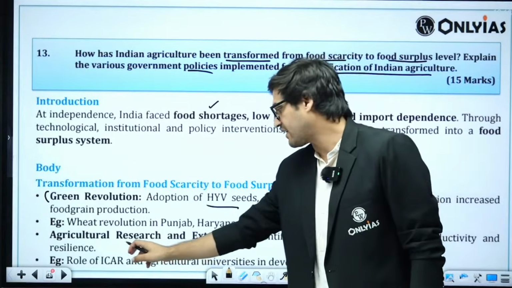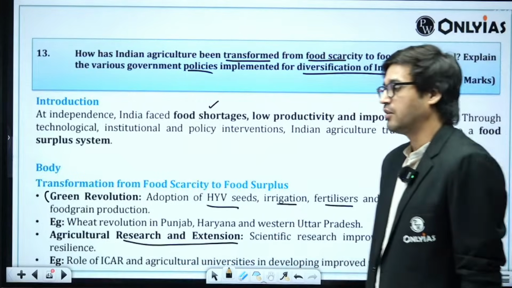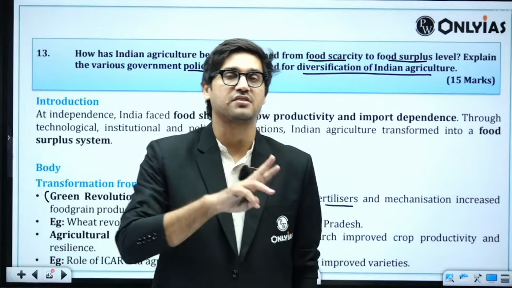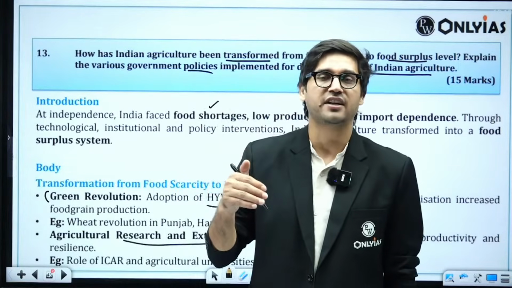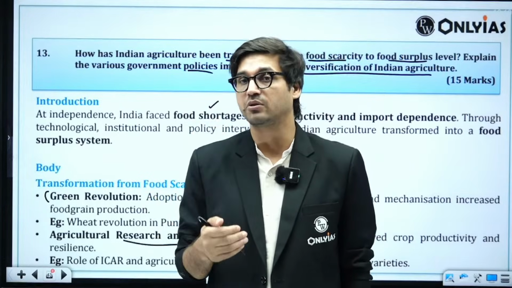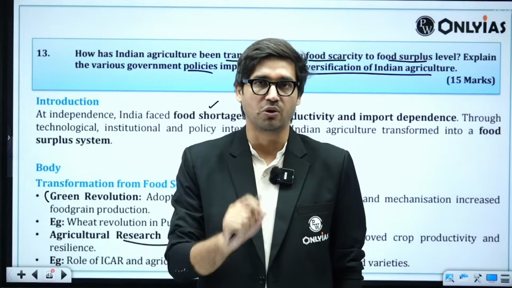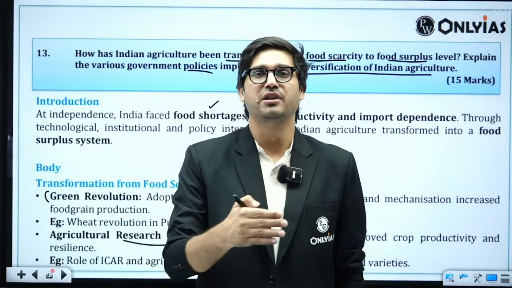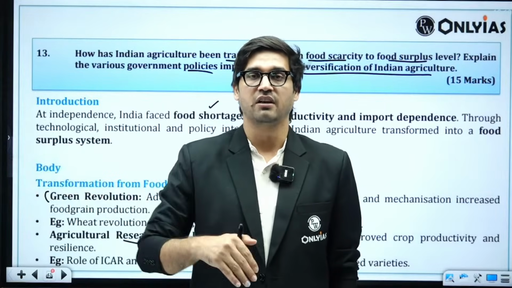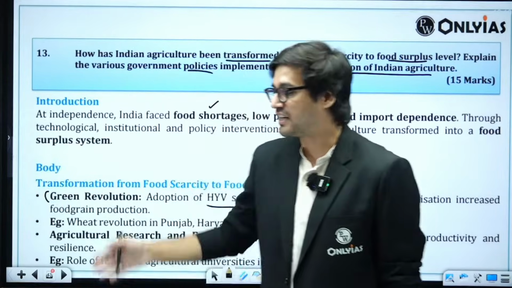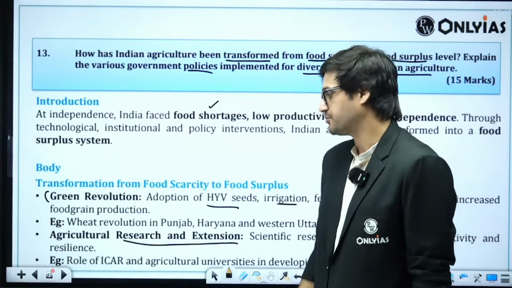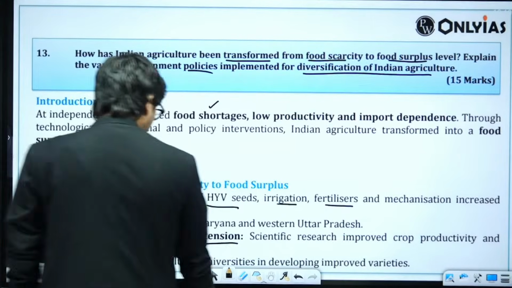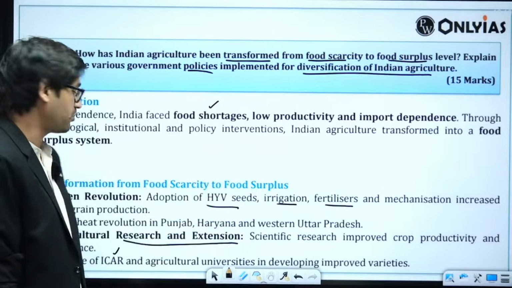Then we can talk about agricultural research and extension services. Because Green Revolution was a technological intervention and we are talking about the time 1966 to 1969, literacy rates in India were also not very high. Farmers in India also did not have the required technological know-how, which is why the National Extension Services Program was created to disseminate this information across farmers. Without dissemination of this information, Green Revolution would not have been a success. So we are pointing out the role of Indian Council for Agricultural Research and agricultural universities in developing improved varieties.